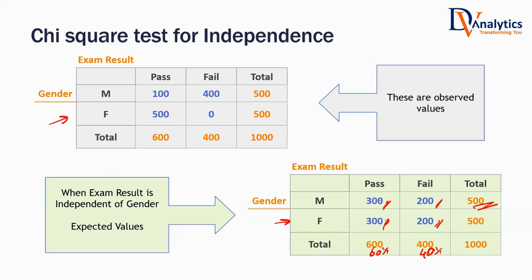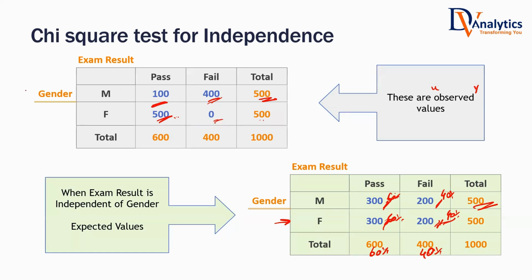even in male the same thing should happen, and in female also the same thing should happen. Then we would say our male or female doesn't matter. But in reality, these are the observed values that you got. Out of 500 males, only 100 passed, 400 failed. Out of 500 females, 500 passed, 0 failed.